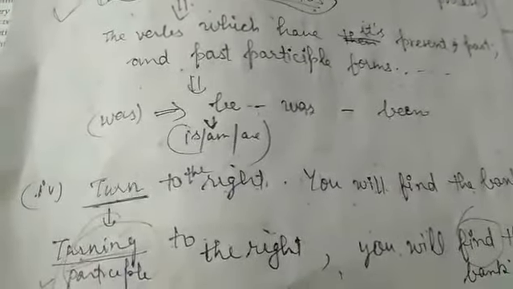We have made use of a participle clause. In a participle clause, we always use the ing form at the start. Turning to the right, the sense is the same. Turn to the right, turning to the right. So one we have changed into a subordinate clause. You will find the bank.